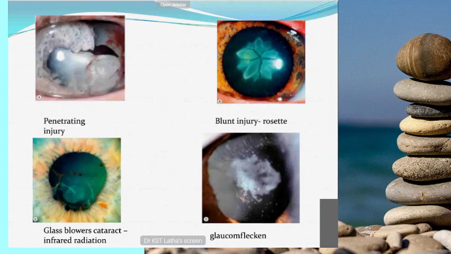This is a true exfoliation. And the last one is glaukomflecken. What is glaukomflecken? It is previous evidence of an acute attack of angle closure glaucoma. This is nothing but epithelial cell necrosis producing focal anterior subcapsular opacification. So that is glaukomflecken. It is also one of the causes for complicated cataract.